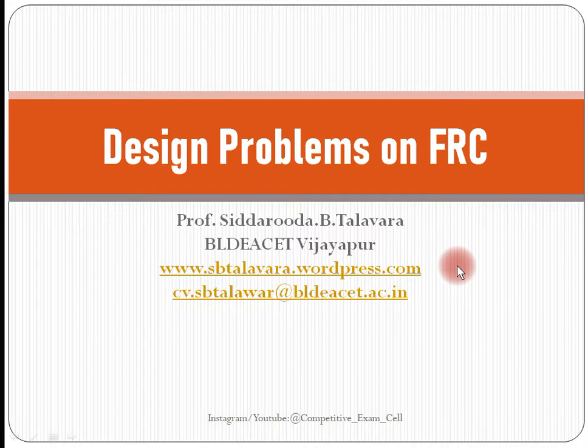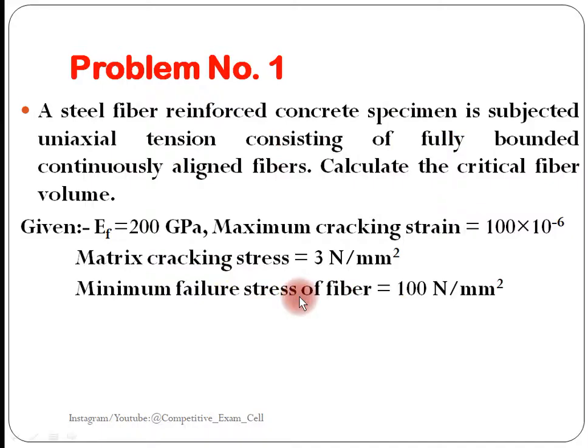So the first problem is: a steel fiber reinforced concrete specimen is subjected to uniaxial tension, consisting of fully bonded, continuously aligned fibers. Calculate the critical fiber volume.